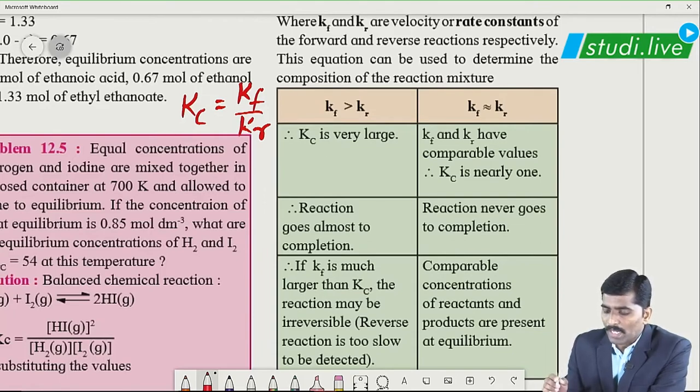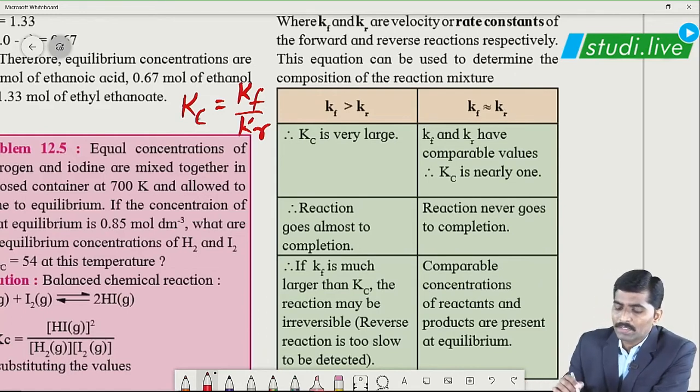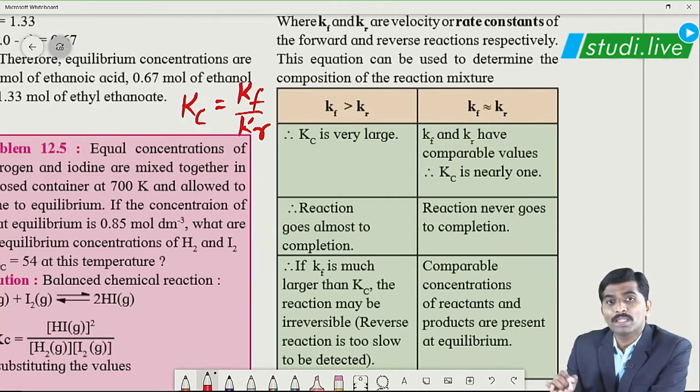When Kc is large, the reaction goes almost to completion, and the forward reaction is favored. But when Kf is approximately equal to Kr, Kc is going to be nearly 1. When Kc is exactly 1, remember students, when the value of the equilibrium constant is exactly 1, the reaction never goes to completion.